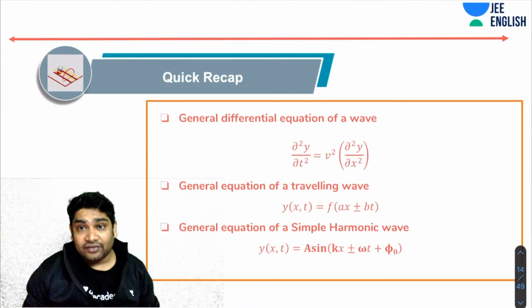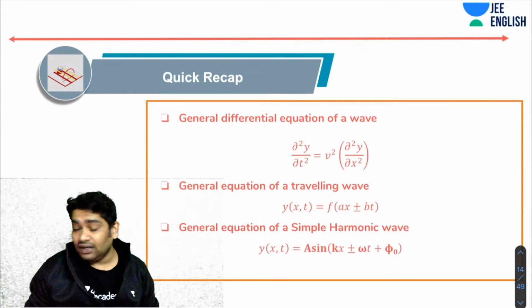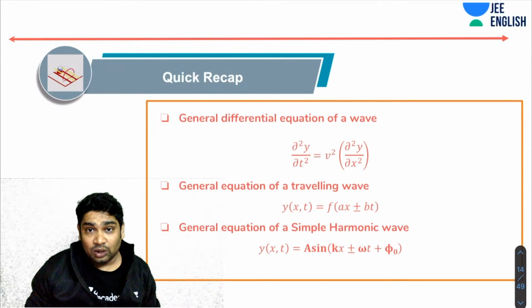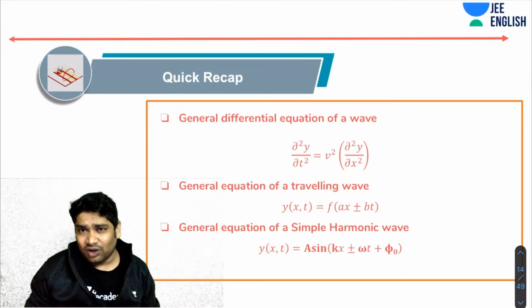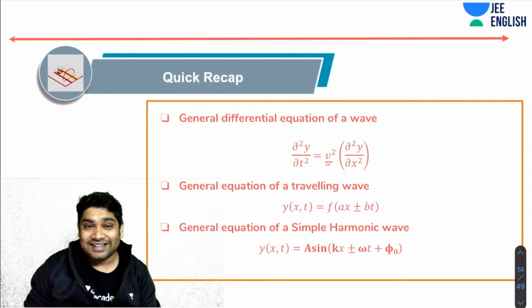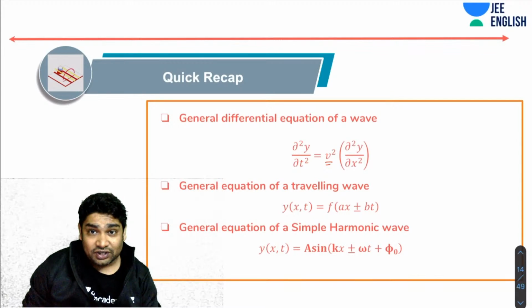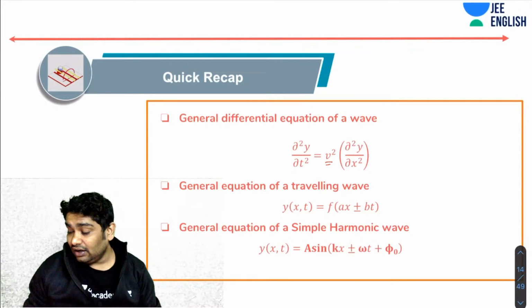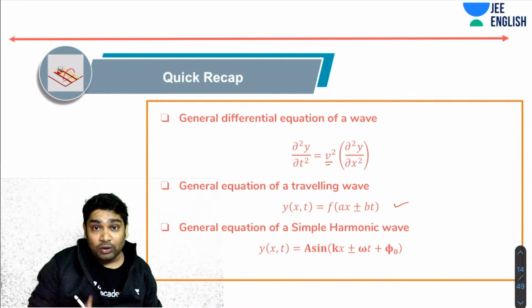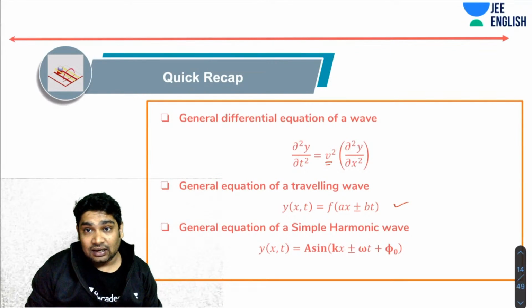We talked about the general differential equation of the wave, which was given in the form of del 2 y by del t2 equals c square times del 2 y by del x2. Again, c or v is the speed of the wave, which we realized in our last discussion. Now, the general equation of a traveling wave becomes y equals f of ax plus minus bt, as long as it is a bounded function, it represents a traveling wave.